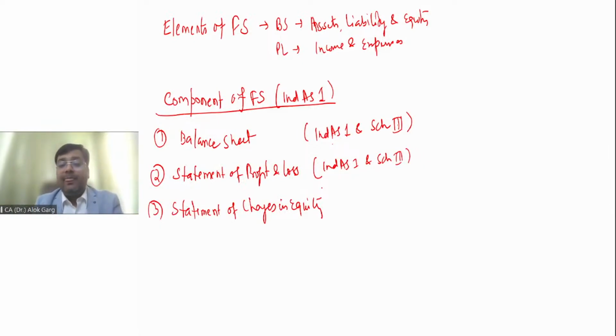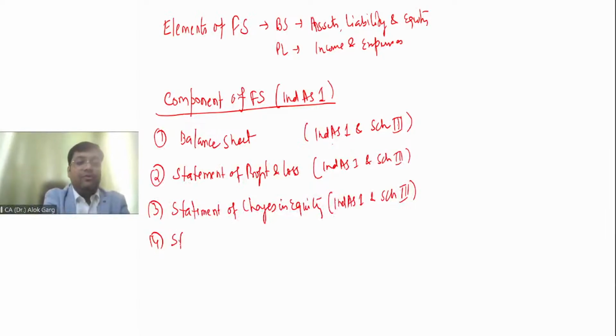But in IGAAP, the movement in share capital and the movement in reserves and surplus were only provided in the notes to accounts. But in Ind AS, this is a separate statement. I will show you a real life example of that as well, right? This format is given under Schedule 3 and the guidance is also given under Ind AS 1, right? Number 4, statement of cash flows, not cash flow account, statement of cash flows.